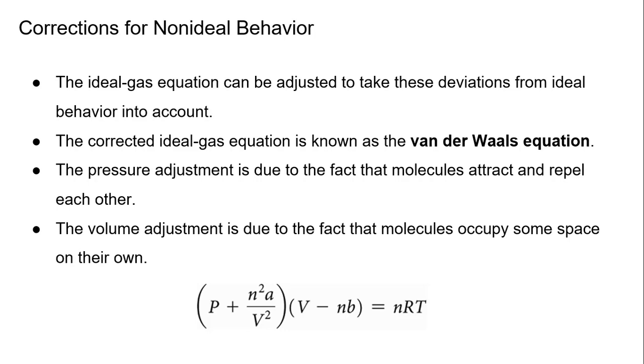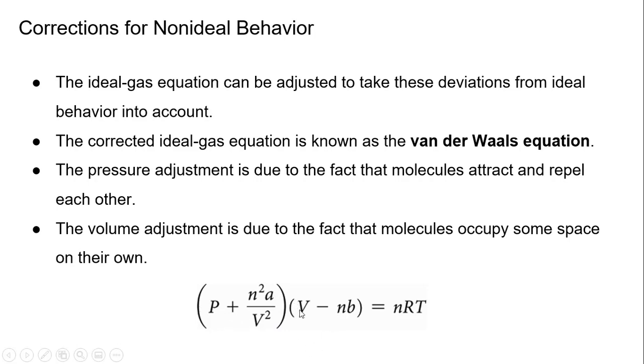So the van der Waals equation is similar to the ideal gas law, even if it doesn't look like it right here. It might look a little crazy, but it includes constants A and B, and they account for the deviations from the ideal behavior. So if we look at the ideal gas law, which is PV equals nRT, the V now becomes V minus nB. And P now becomes P plus n squared A over V squared. So this is where the adjustments would be.